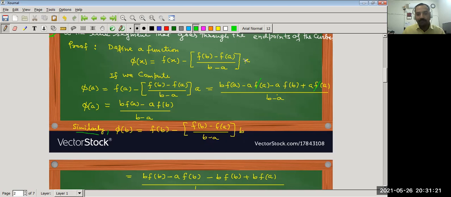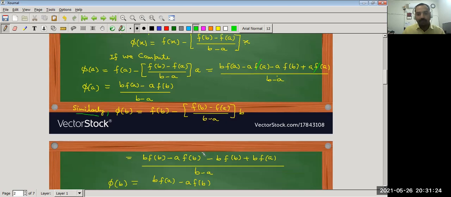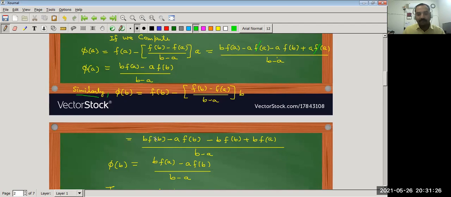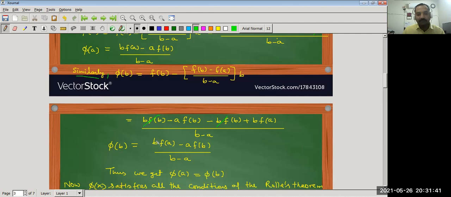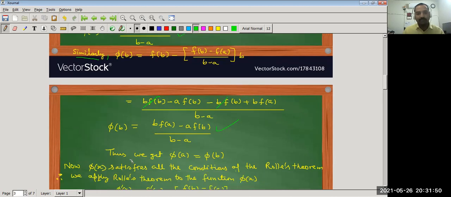Again taking LCM, b minus a, it becomes b f(b) minus a f(b) minus b f(b) plus b f(a). Now b f(b) and b f(b), plus and minus, both cancel out. So we get phi b is equal to (b f(a) minus a f(b)) upon (b minus a). Now you can see phi of a and phi of b both are equal. Thus we get phi of a is equal to phi of b.